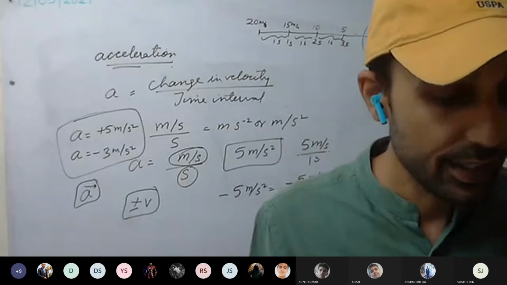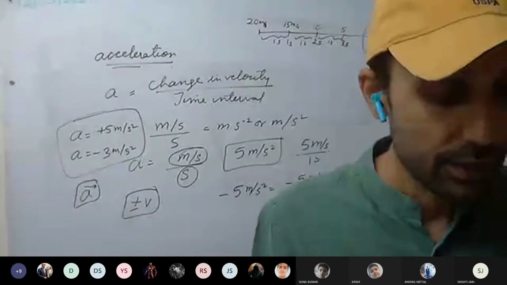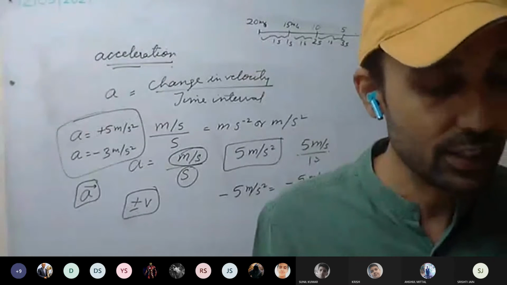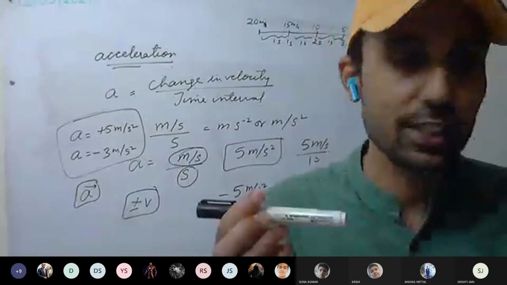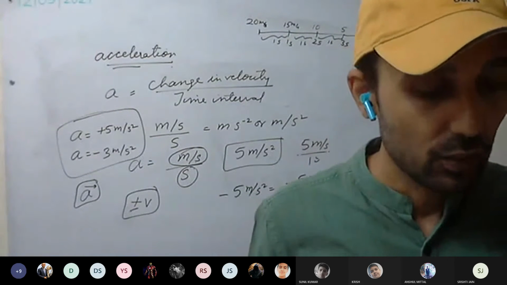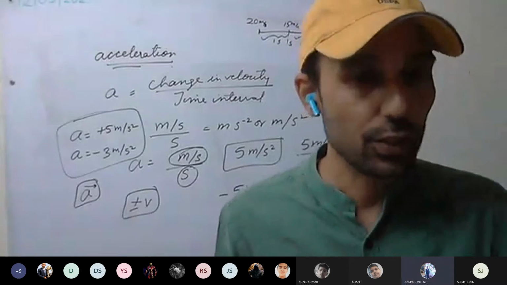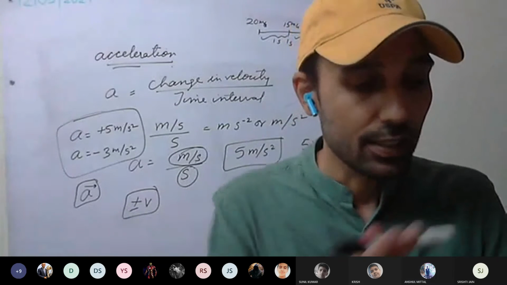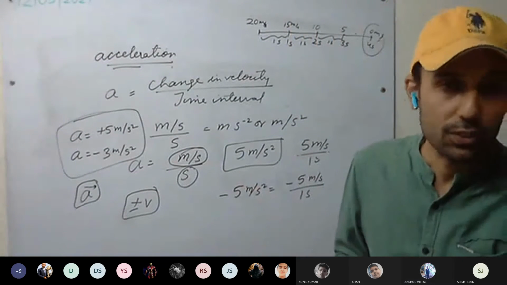Acceleration is a vector quantity. It is represented by this symbol. The direction of acceleration is the direction of change in velocity. So the direction in which change in velocity is taking place will give us the direction of acceleration. So for motion in a straight line, the acceleration is in the direction of motion of the body.